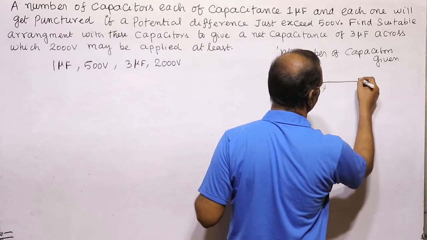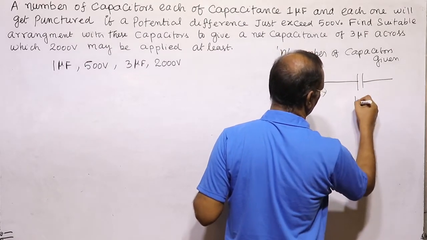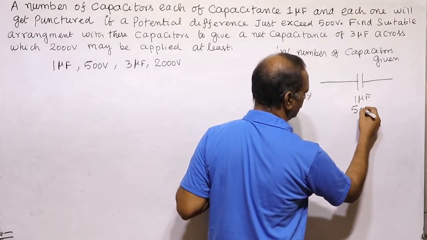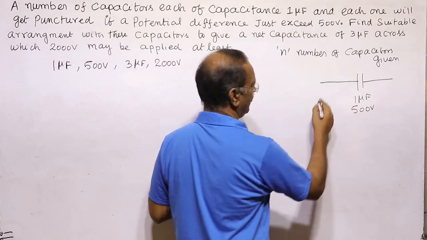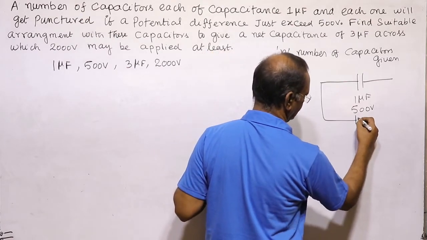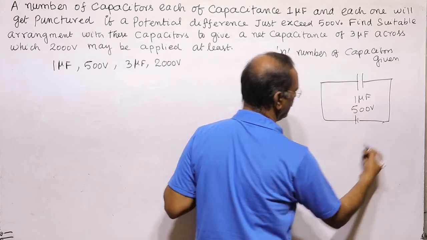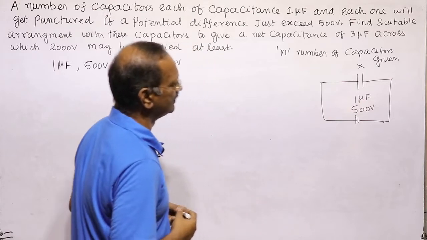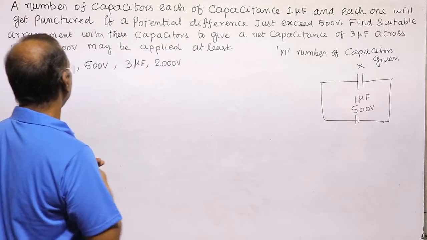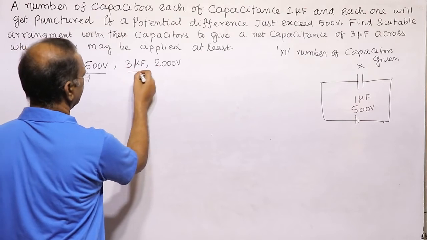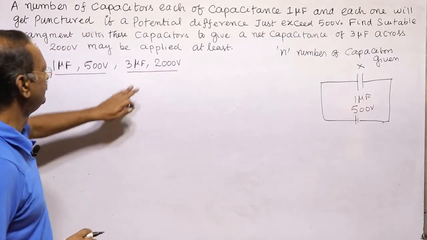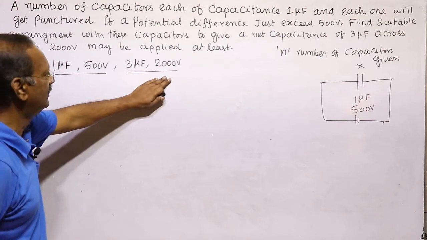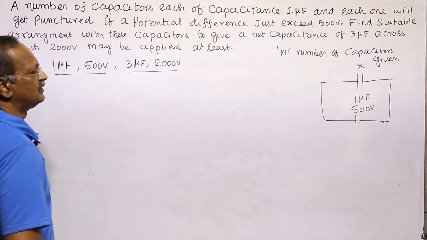Let us take one capacitor. 1 microfarad is its capacitance and it cannot exceed more than 500 volt. If you apply a potential difference of more than 500 volt, it will get punctured. It means it will become useless. So with these given capacitors, we have to make a capacitor which has a capacitance of 3 microfarad and which can withstand 2000 volt.